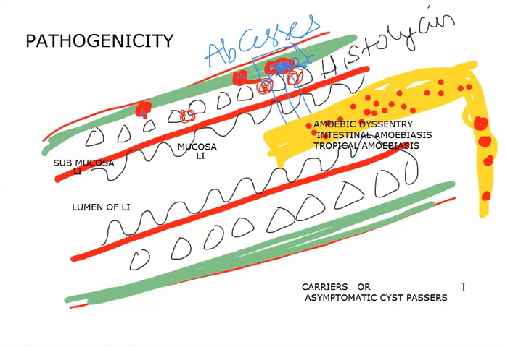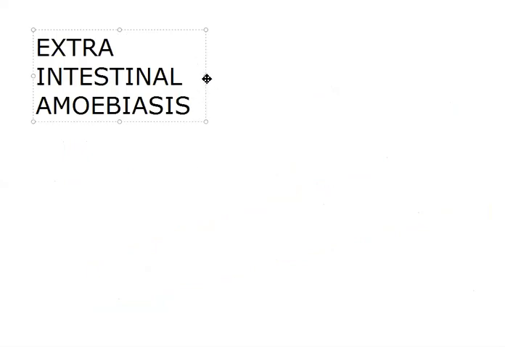So that's the story of Entamoeba histolytica causing amoebic dysentery. Moving on to extraintestinal amoebiasis. The parasite usually lives only in the submucosa of the large intestine, but sometimes when its number increases greatly, it moves into different places of our body.